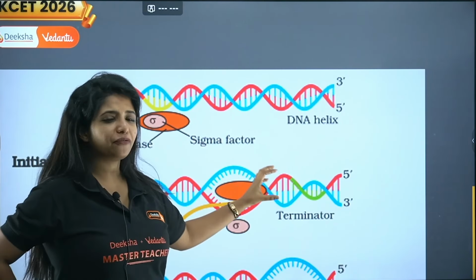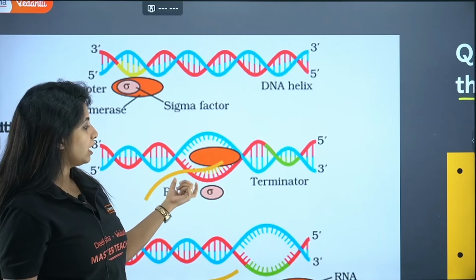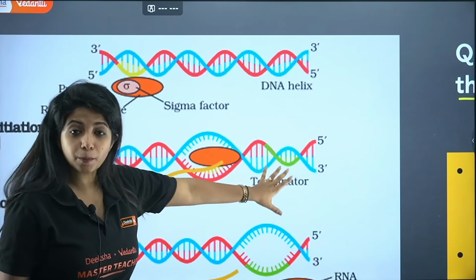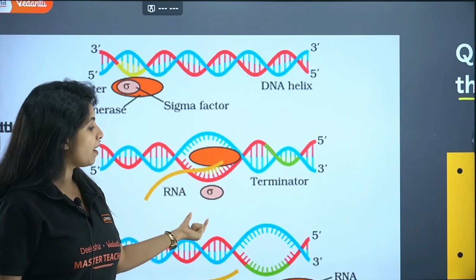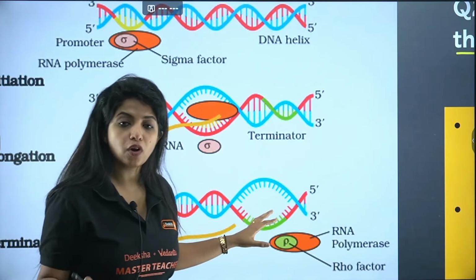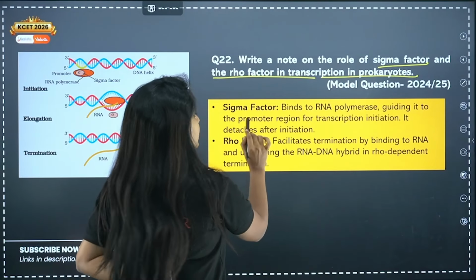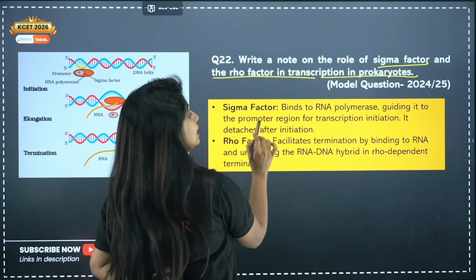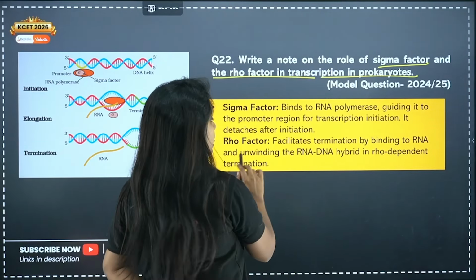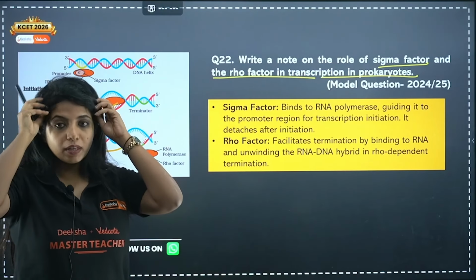Now, once transcription has started, towards the end, it starts crying. It's so sad to leave the DNA, my dear children. So while it is crying, you need a rho factor. Rho as in Rona in Hindi, that's why I said rho factor. To end the process of transcription, when it reaches the terminator region, you have the addition of the rho factor. When the rho factor comes, only then can you end the process of transcription. So you have sigma and rho factor. Sigma factor binds to the RNA polymerase, guiding it to the promoter region for transcription initiation. It detaches after initiation. Rho factor facilitates termination by binding to the RNA and unwinding the RNA-DNA hybrid in rho-dependent termination. It makes sure that the RNA-DNA is separated.